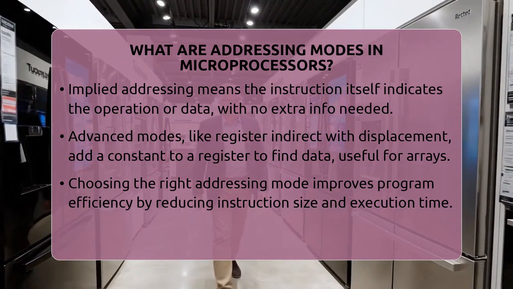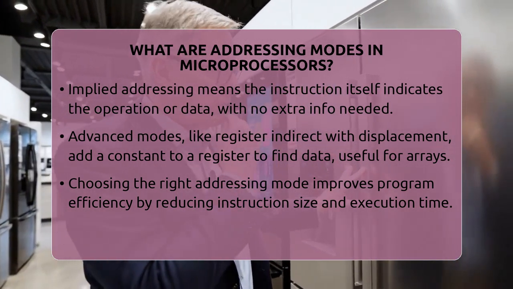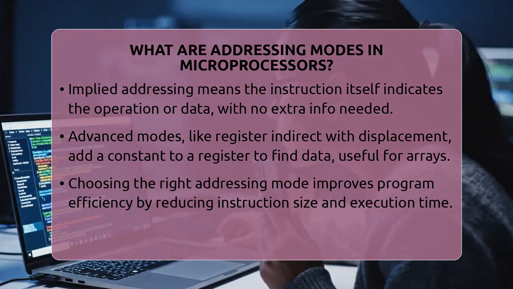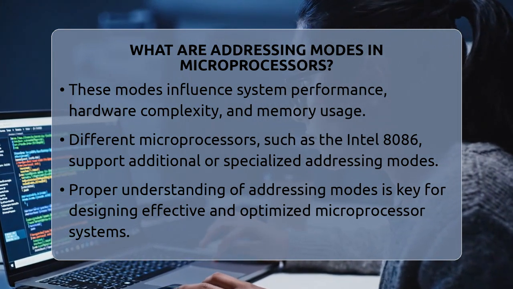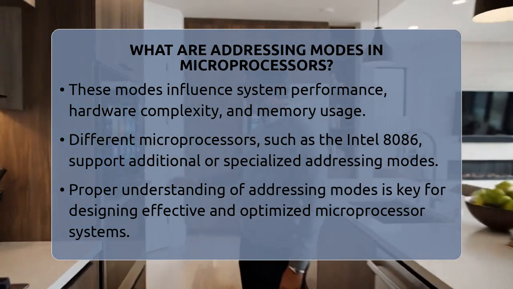More advanced microprocessors, like the Intel 8086 or 80186, use additional modes. For instance, register indirect with displacement adds a constant value to a register to find the data. This helps when working with arrays or complex data structures.